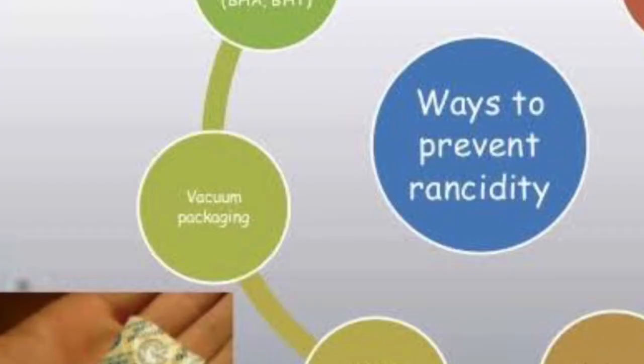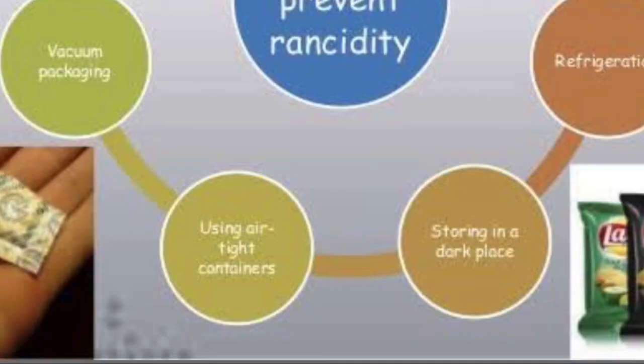Then there can be vacuum packaging, no air, so no oxidation. They can be kept in airtight containers. And you must have observed, in vacuum packaging and airtight containers, that when we bring dry fruits from the market, usually they are vacuum packed.